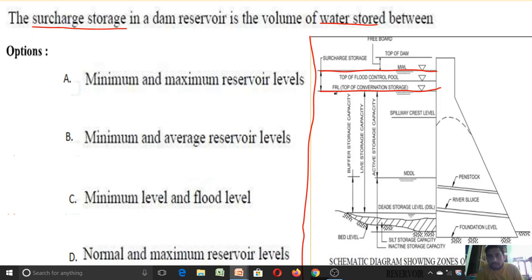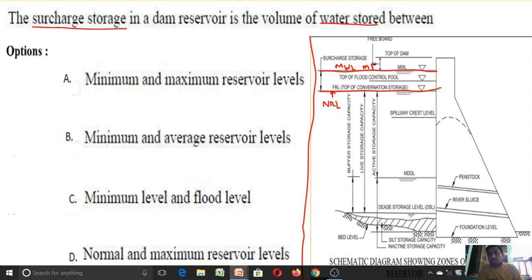What is this? FRL means full reservoir level. I can say this is a normal reservoir level. Up to this level generally we can keep water in the reservoir, right? And that is normal reservoir level. And this is MWL, that is maximum water level, or I can say